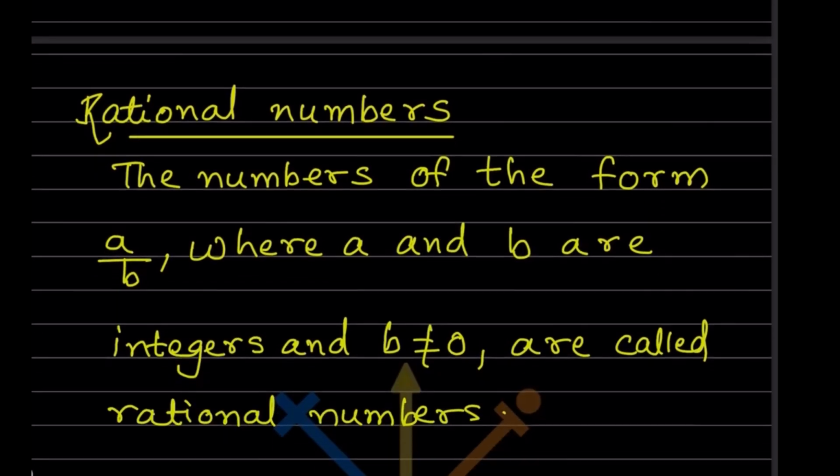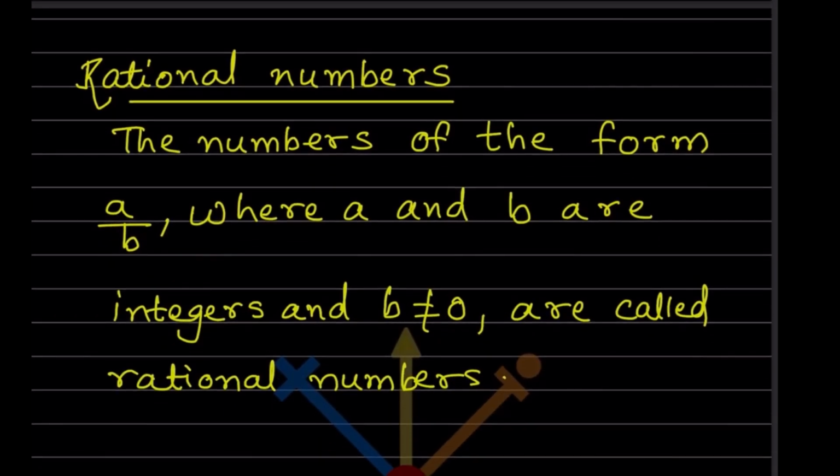So now let us see what rational numbers are. Whenever we have numbers of the form a by b, where a and b are integers, and b is not equal to 0, because if it is equal to 0 it is undefined, they are called rational numbers.